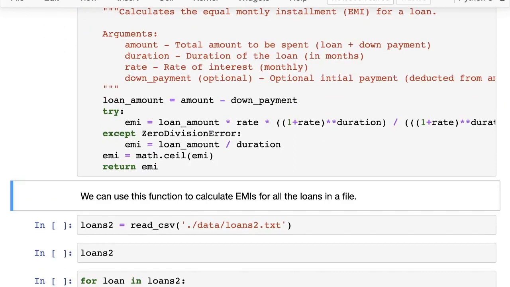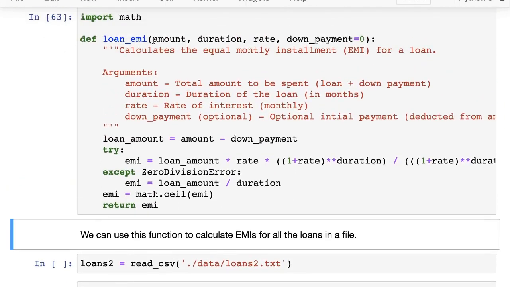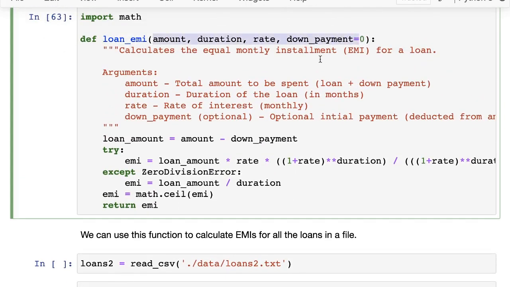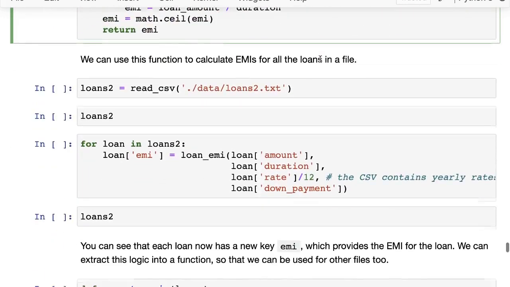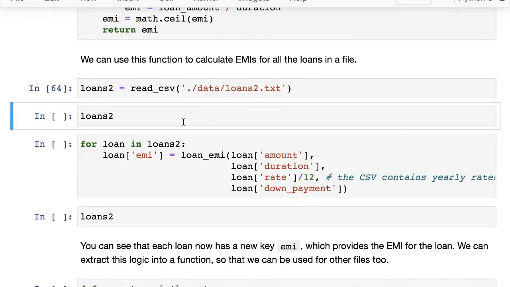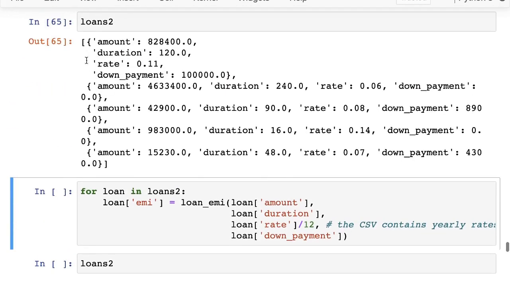Okay, so what we want to do now is we have this function that operates on a single loan, and then we have a list of loans. Now we can use this function to calculate the equal monthly installment for each of the loans in that list. Here we read the CSV file loans2, and now we have loans2, which is a list of loans.